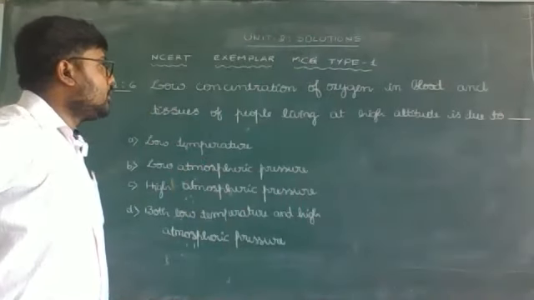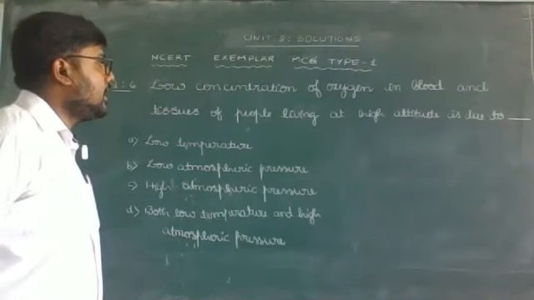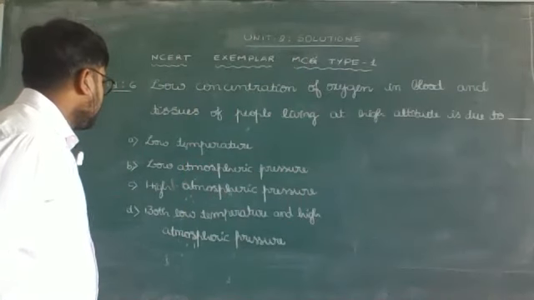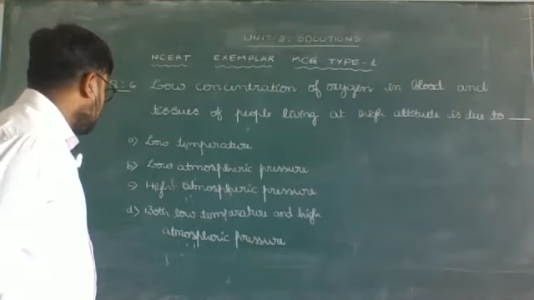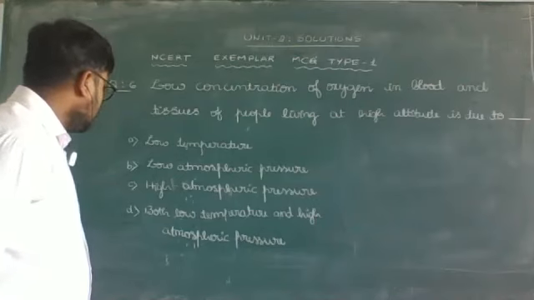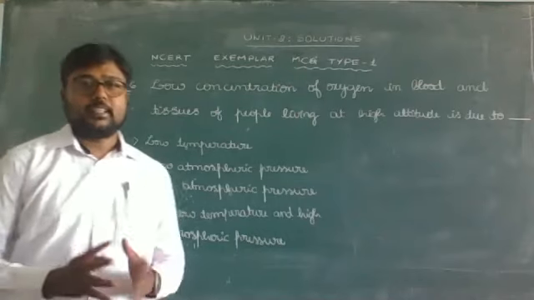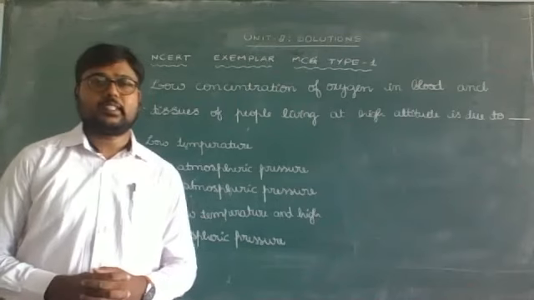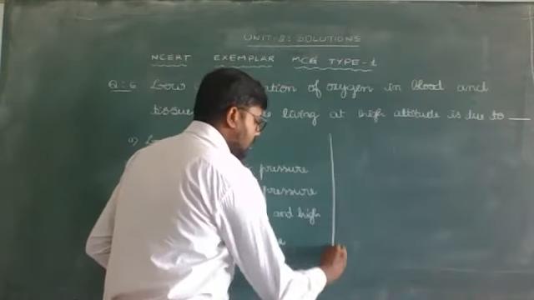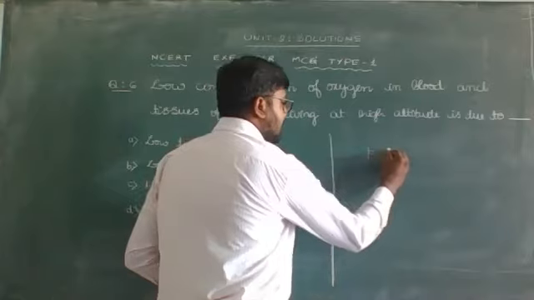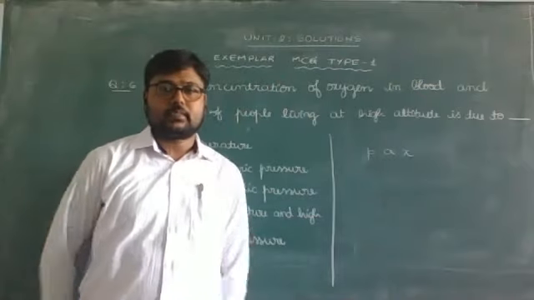Low concentration of oxygen in blood and tissues of people living at high altitude is due to: option A, low temperature; option B, low atmospheric pressure; option C, high atmospheric pressure; and the last option, both low temperature and high atmospheric pressure. The question is a theoretical concept based on the application of Henry's law. From Henry's law, the solubility of a gas in a liquid is directly proportional to the partial pressure of the gas present above the surface of the liquid.